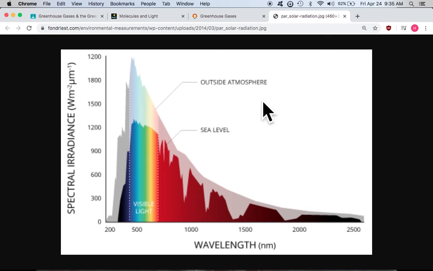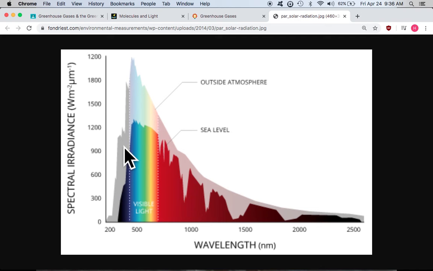This graph's cool too because it shows me outside the atmosphere, like if you were in space, this shadow-looking graph would be the light that you would receive from the sun. This is pure sunlight. But then down here at sea level, we can see that there's a huge difference in this graph. This lighter section down in here is the light that reaches the surface of the Earth. So we can see there's a huge difference between the light in space and the light that you get after it goes through the entire atmosphere.